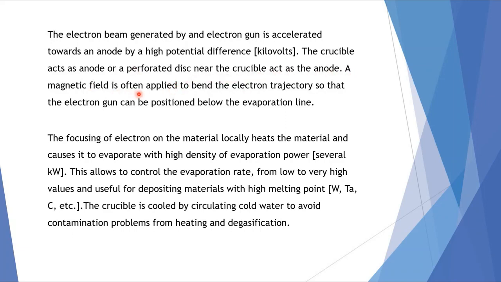A magnetic field is often applied to bend the electron trajectory so that the electron gun can be positioned below the evaporation line. The focusing of electrons on the material locally hits the material and causes it to evaporate with a high density of evaporation power. The several kilowatt it will be. This allows control of the evaporation rate from low to very high values and is useful for depositing materials with high melting point. The crucible is cooled by circulating cold water to avoid contamination problems from heating and degasification.